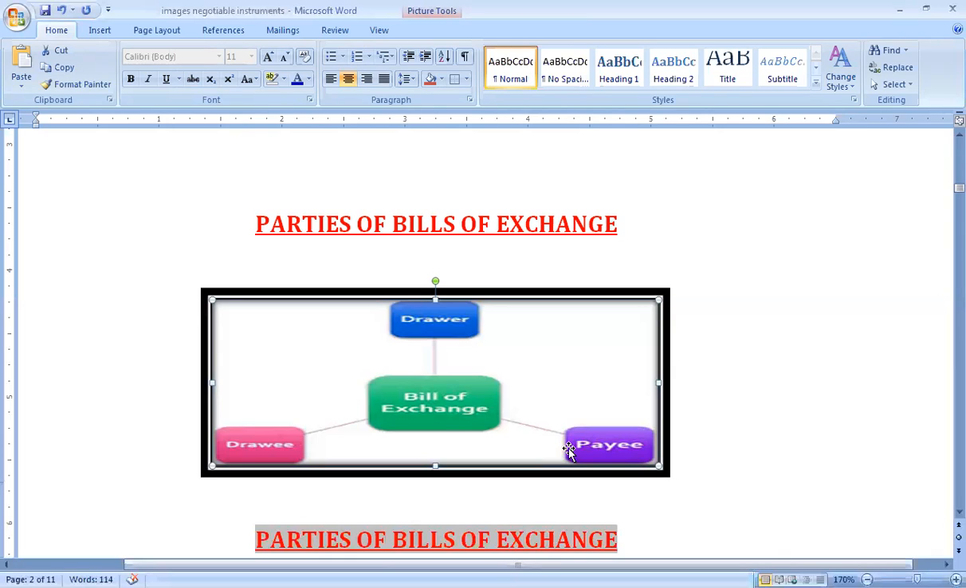So the payee is a person who is to receive money on any bill of exchange. And this payee can be the drawer himself also, if the drawer orders that the money shall be paid to me, or it may be a third person about whom the drawer mentions in that bill of exchange. So these are the three parties involved.